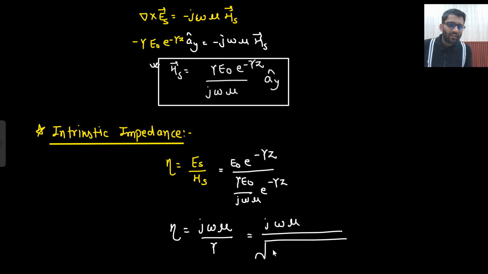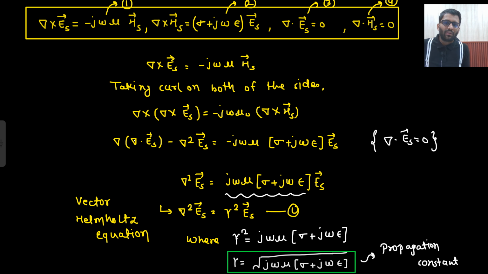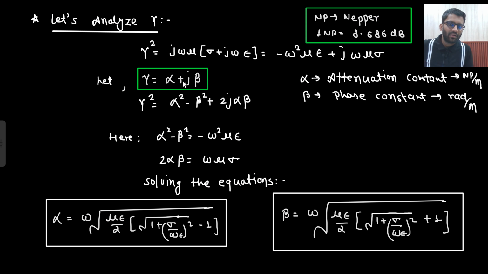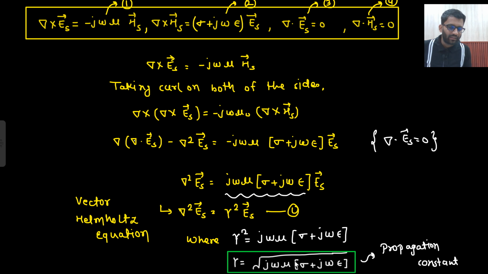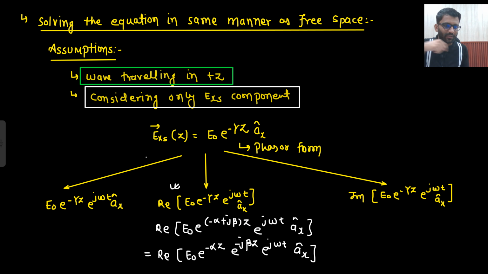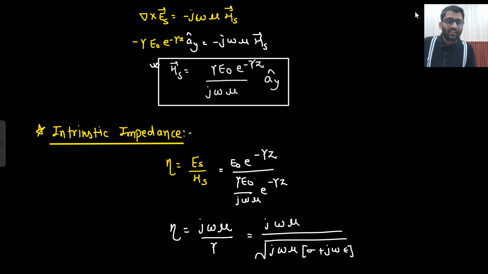What was the value of gamma? Gamma was the square root of j omega mu into sigma plus j omega epsilon. From where am I getting it? Already we have solved it. This was your gamma. Under root, here it is not written, here it is written: under root j omega mu into sigma plus j omega epsilon. Just a second. Yeah, so let's solve it.